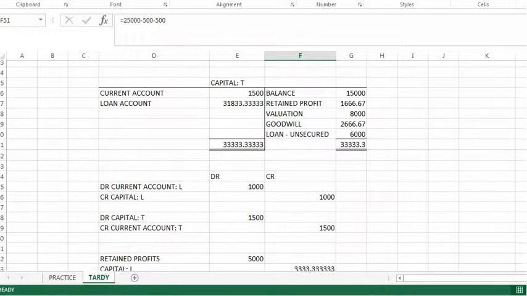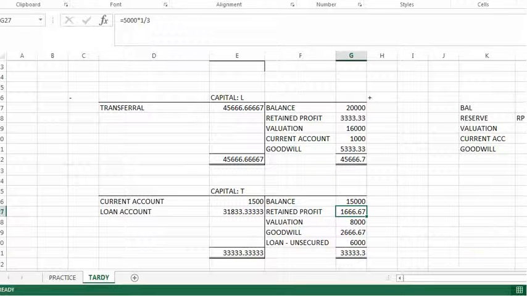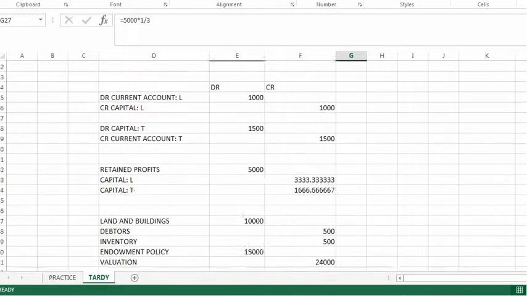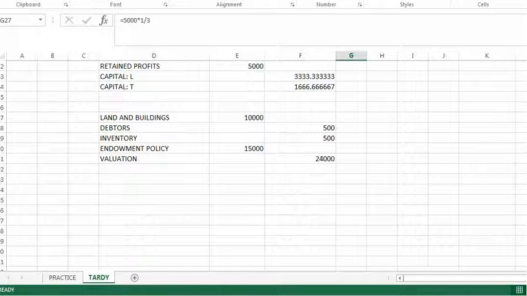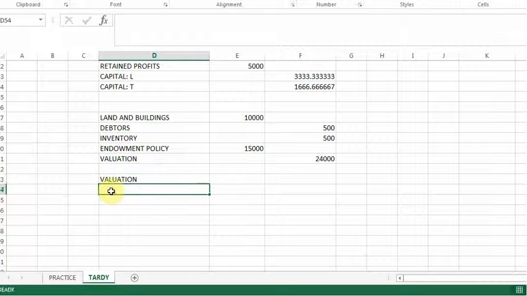You will see that we get to the same answers that we have calculated for the T accounts. So it's not a different calculation we are doing, we're just doing a different format. Then I need to close my valuation. So the valuation is closed off to the capitals, capital of Lateness, capital of Tardy.